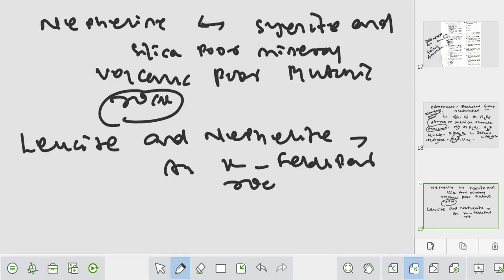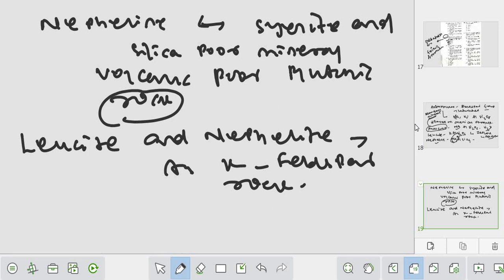Okay, ठीक है कि नहीं? So अगर ये K feldspar rich rock पे फॉर्म कर रहा है and always associated with the K feldspar rich rock, then it is possible it is associated with the anorthoclase.